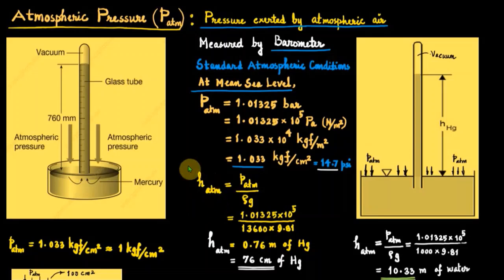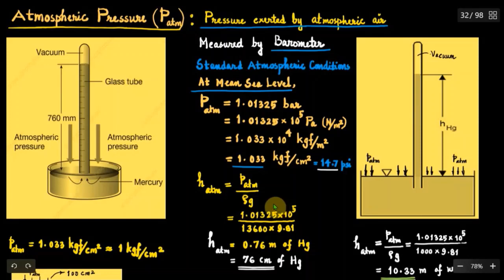That is obtained from hydrostatic law. So P is equal to rho GH, or H is equal to P divided by rho G. Rho into G, we know that it is equal to specific weight. Therefore, here the atmospheric pressure head denoted by HATM will be equal to PATM divided by rho G.